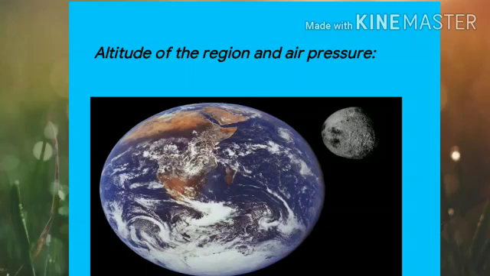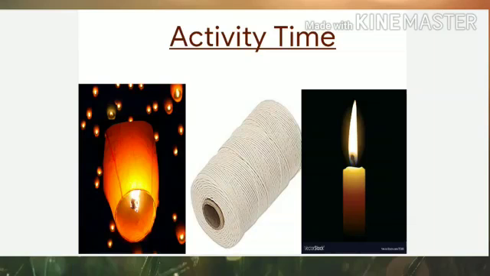Children, when we travel through an airplane, the air pressure is very low. Why? Is the plane flying on the surface of the earth? No, right? Where does it fly? Very high, away from the earth's surface. And hence, when the altitude, meaning the height, increases, the air becomes thinner and thinner, and hence the air pressure decreases.